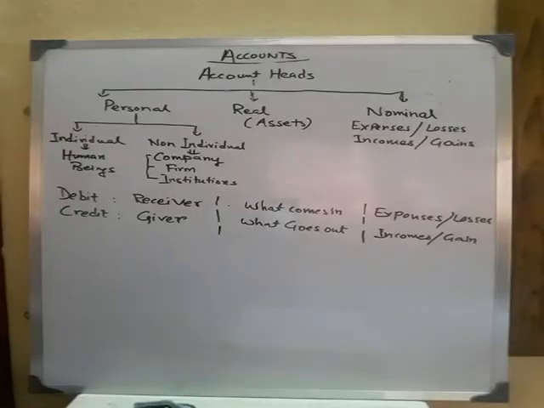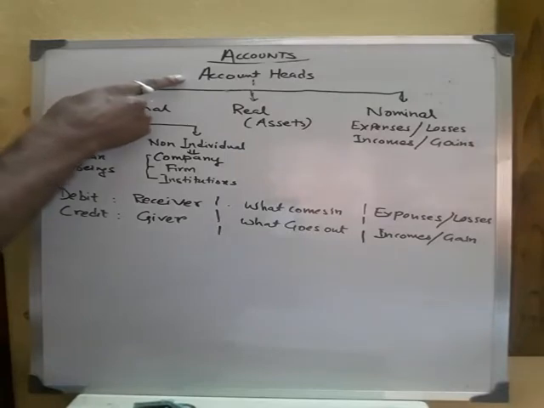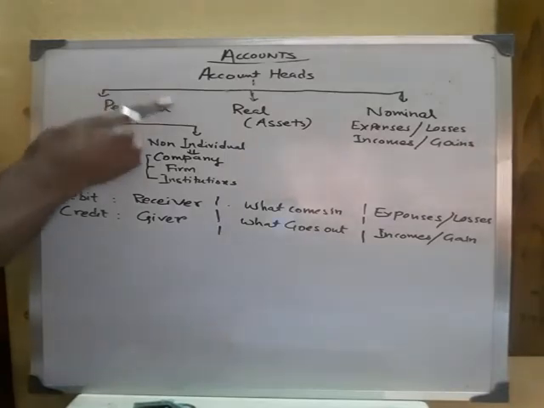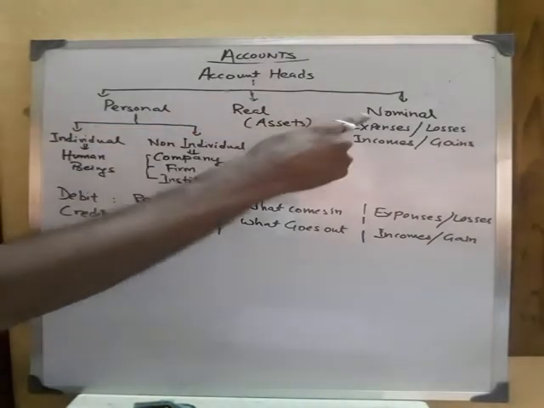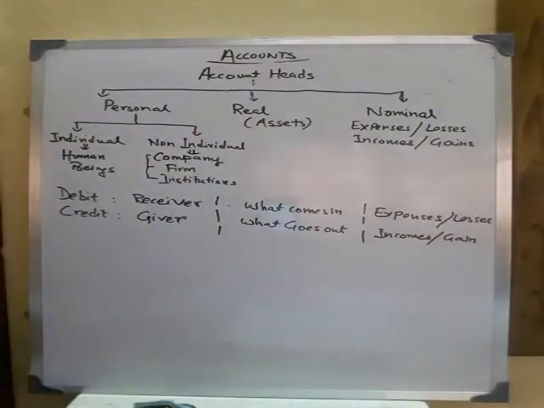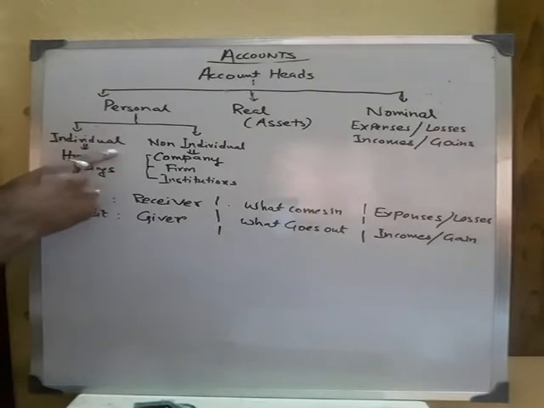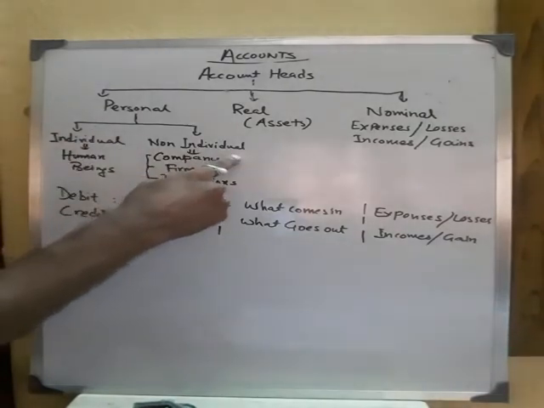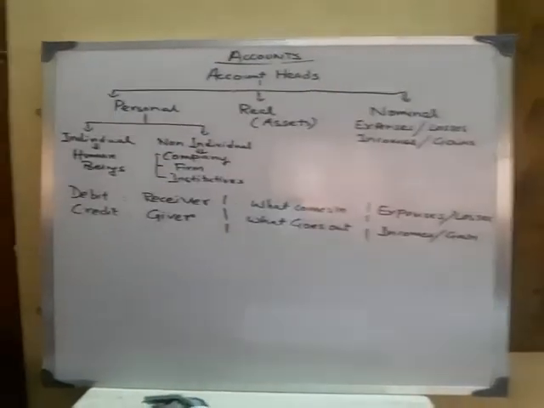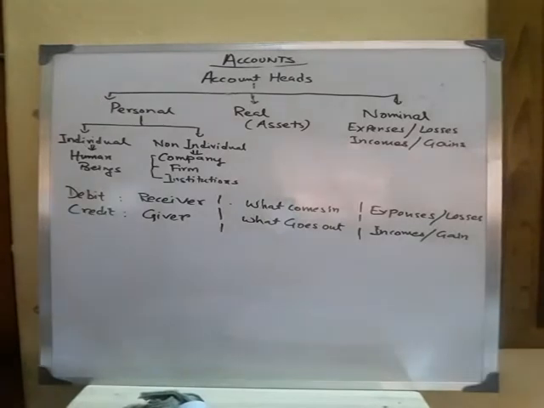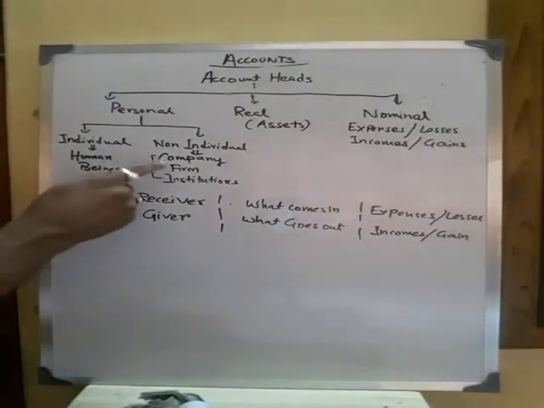So here we continue the accounting heads. The accounting heads are divided into 3 categories: personal, real and nominal. Personal heads can again be divided into 2 parts: one is individual and another is non-individual.